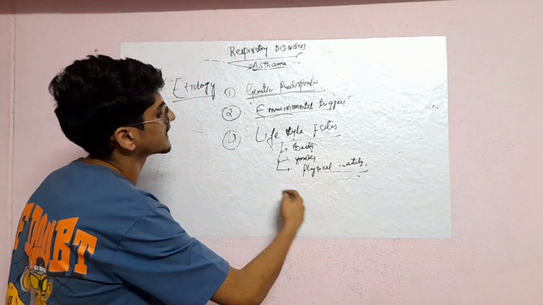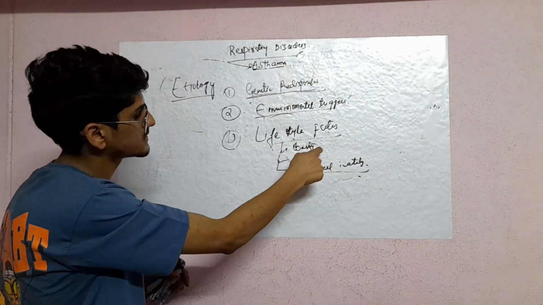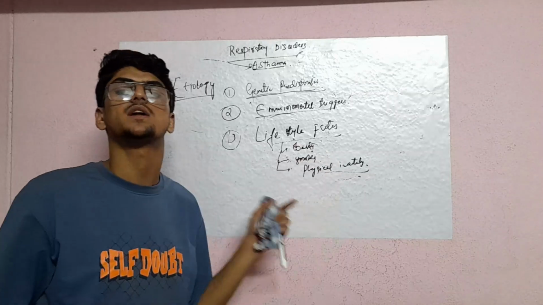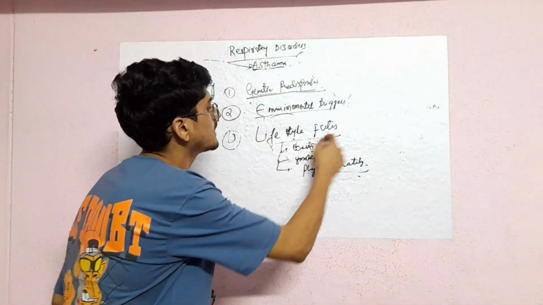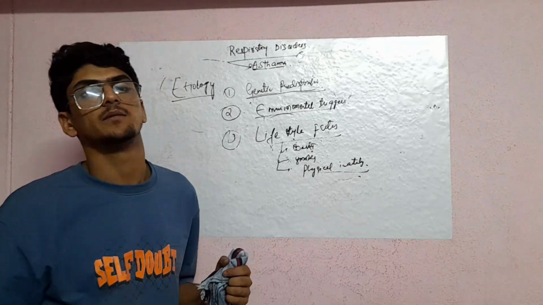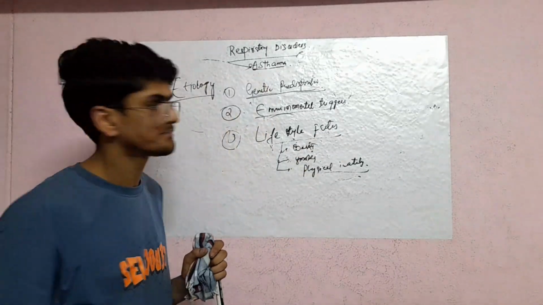So due to physical inactivity leads to obesity, obesity leads to asthma. So obesity, smoking, physical inactivity, these are the major causes which lead to asthma. So these are the lifestyle modifications. Lifestyle modifications can be modified, meaning you can change them and that can reduce the asthma cases.